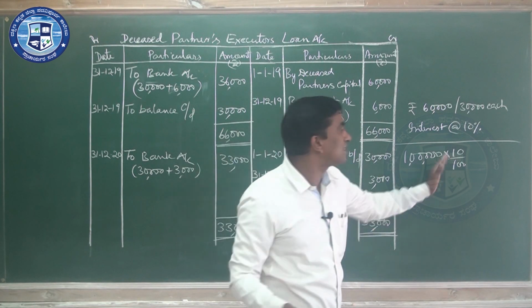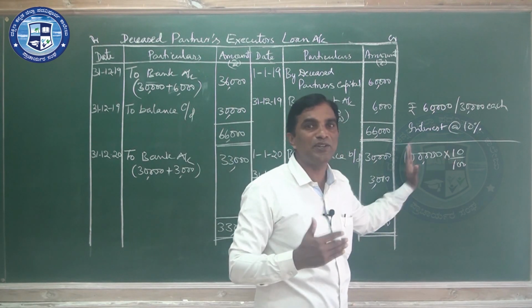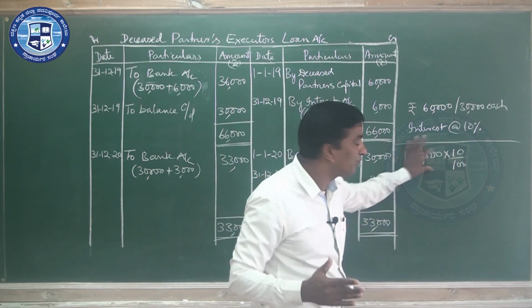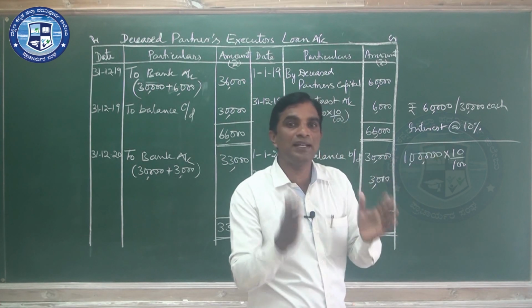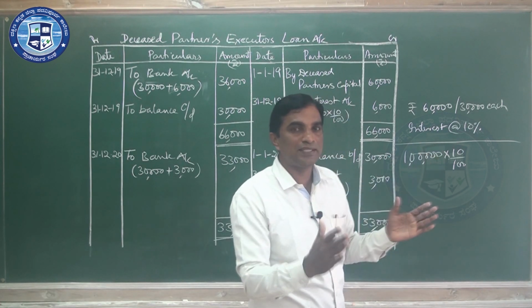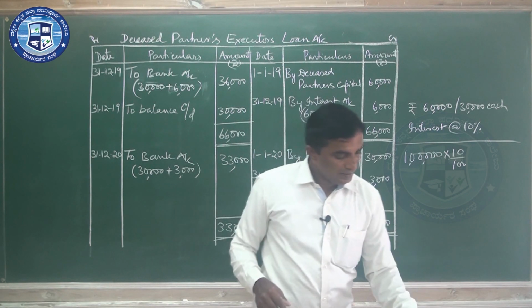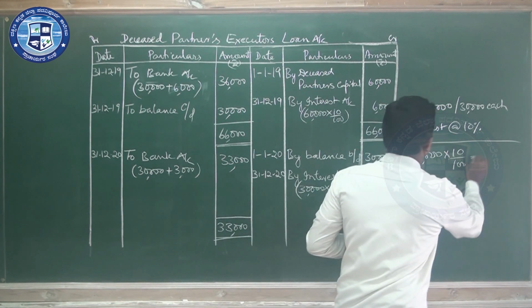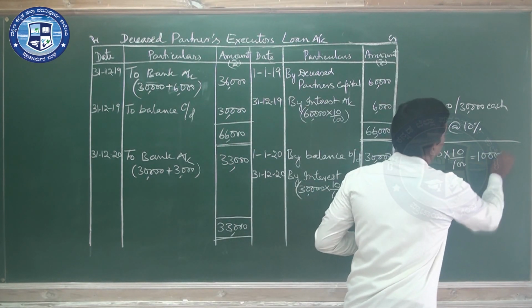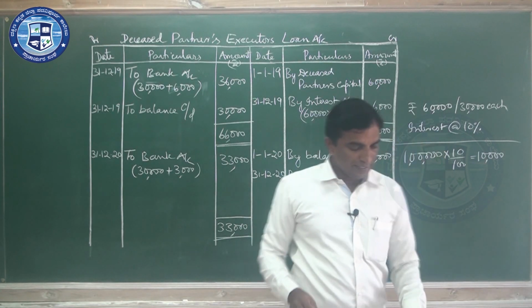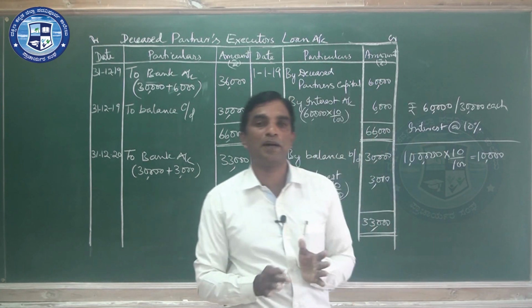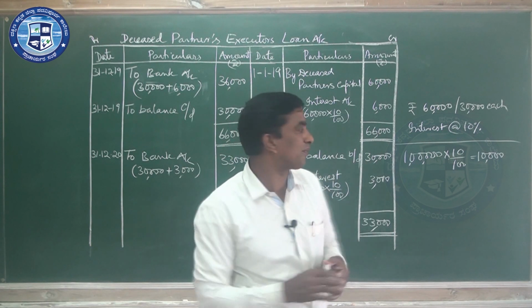In the previous years they were calculating 10% on sales, and it is not the full year sales, it is only till the intervening period or till death. 10% is 10,000. 10,000 is the share of all partners.